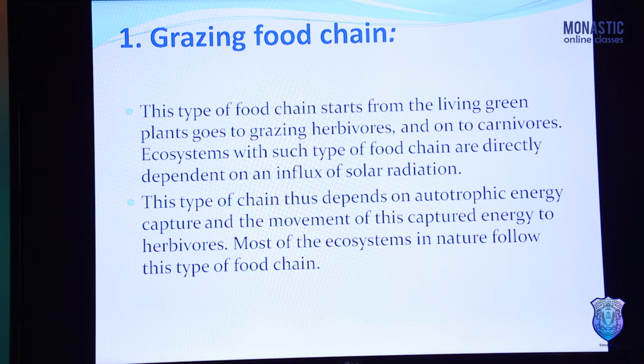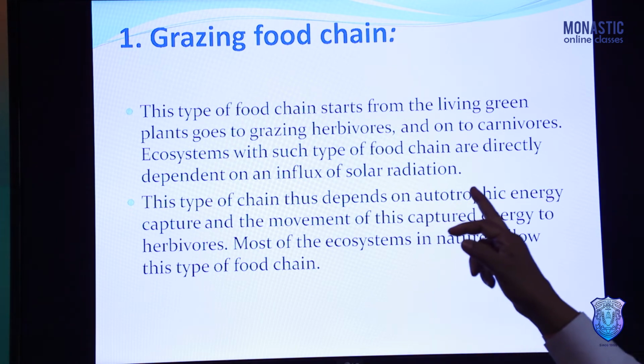First of all, producers trap the light energy and produce food by photosynthesis, and after that the food is transferred to the herbivorous animals, known as primary consumers, then to the secondary consumers, tertiary consumers, and lastly returns to the ecosystem or environment by the activities of decomposers.